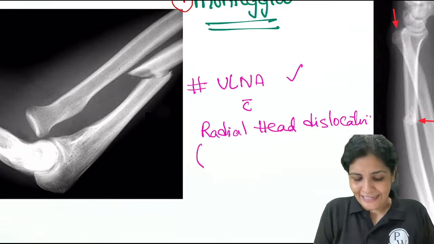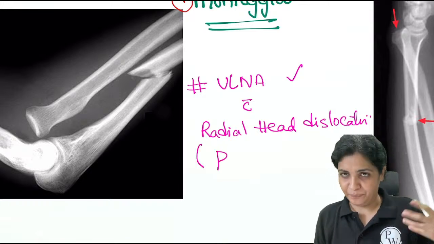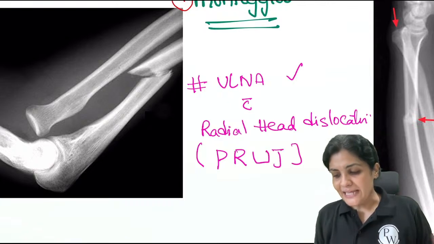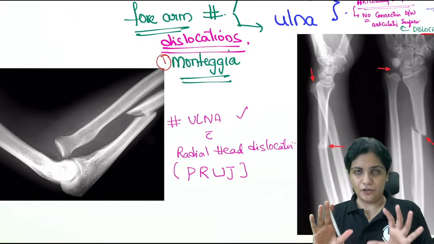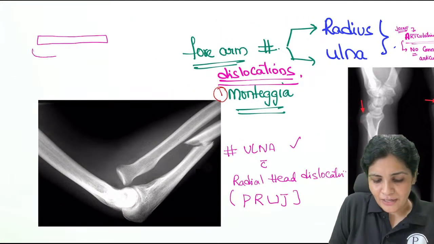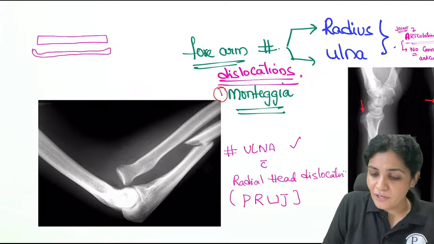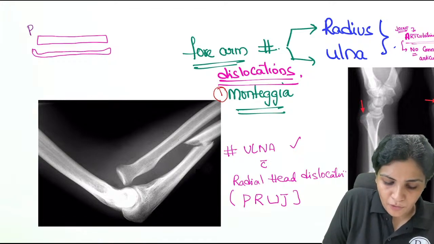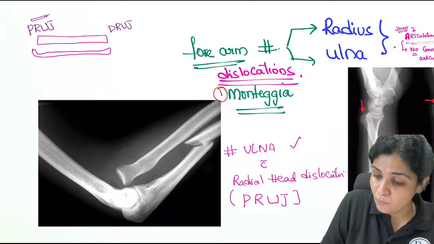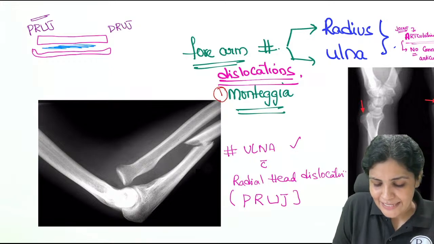This radial head is present in the proximal joint. In the forearm we have two joints: one is the proximal radioulnar joint, the second is the distal radioulnar joint. You remember how the forearm bones are formed? One is the radius, the second is the ulna. What you have to remember is the two important joints, the proximal radioulnar joint and the distal radioulnar joint. And if you still want to learn something new, there is this important membrane called the interosseous membrane.